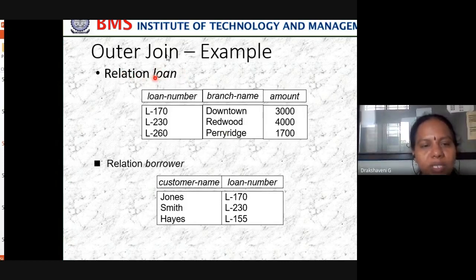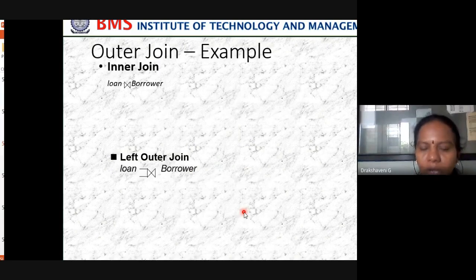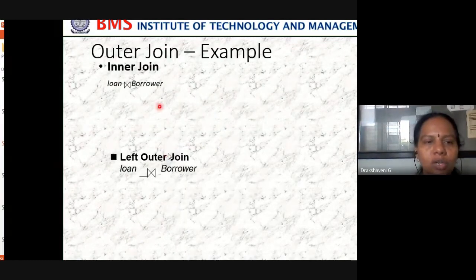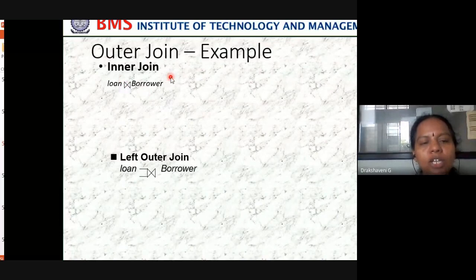Relation loan. What are the attributes we have? We have loan number, branch name and amount. In the relation borrower, what are the values we have? Customer name and loan number. So I want to do an inner join and a left outer join. So you are taking these two relations, and in outer join we have something called inner join and left outer join.